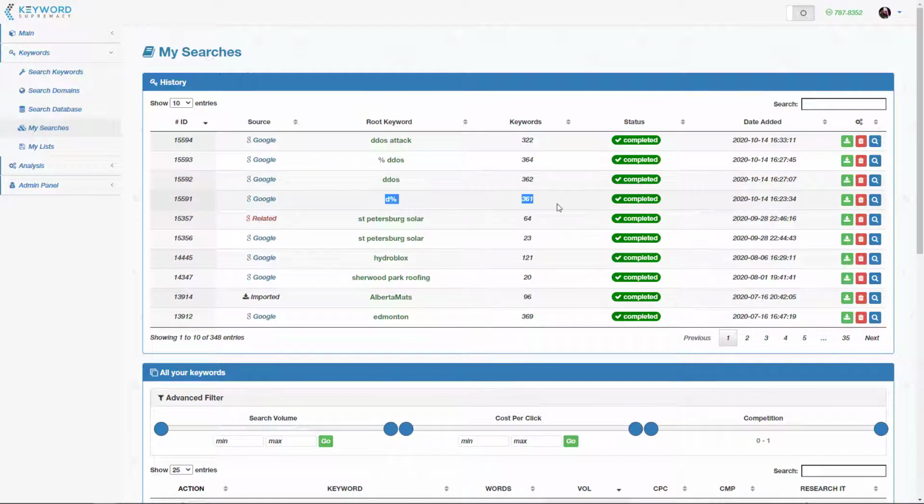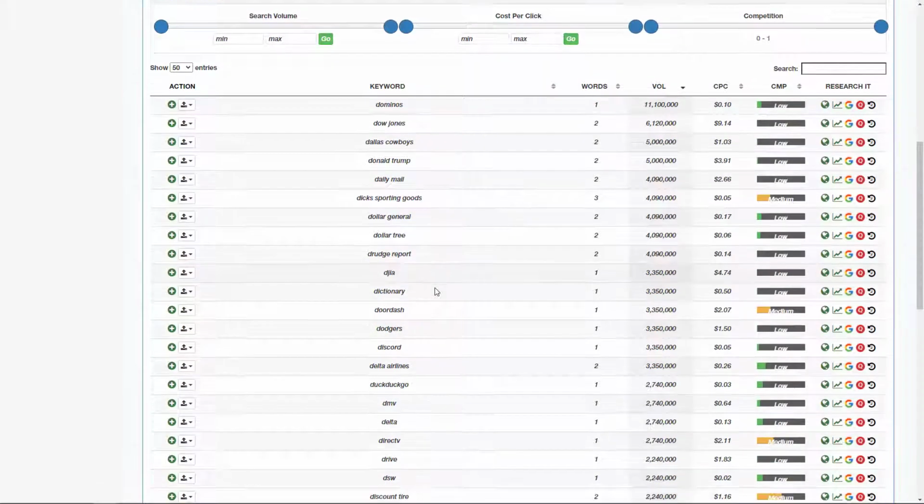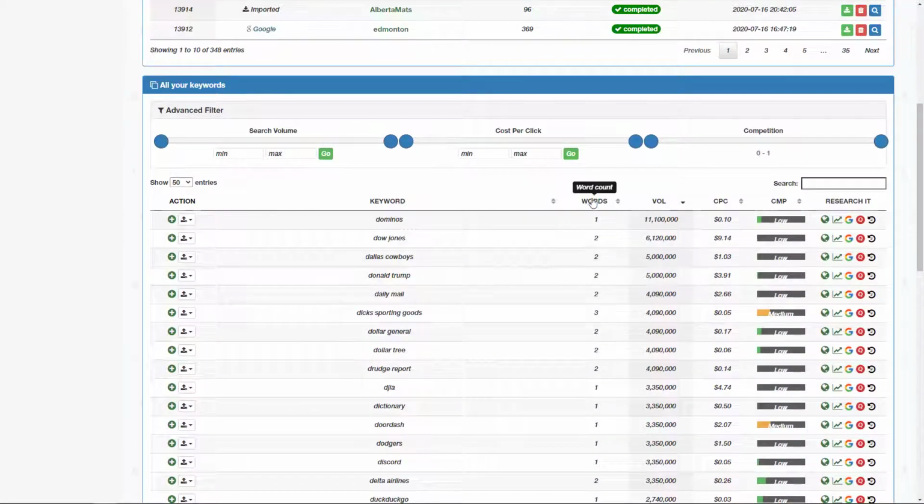So here you can see D% 361 keywords, and to look at those keywords, we're just going to click on the little spyglass icon, and we can see all these keywords, and we now have the amount of words in the keyword phrase, the volume, the CPC, some competition, and then a bunch of little research tabs to help us just further research the keywords.